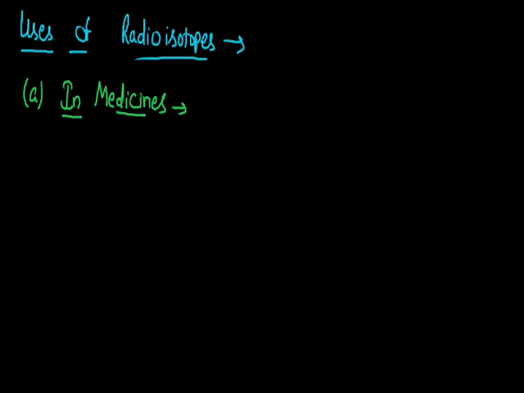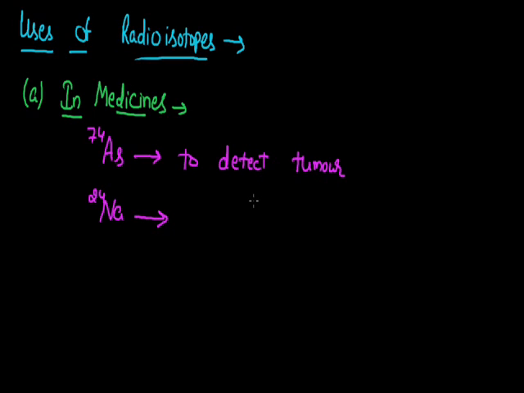In medicines, these radioactive isotopes are used in the diagnosis of many diseases, while some of the radioactive isotopes are also used in the treatment of that disease. Like if I talk about arsenic 74, this radioactive isotope of arsenic is used in the diagnosis of the presence of cancer or the presence of tumor. While if I talk about the isotope of sodium, that is sodium 24, then the small tracers of this sodium 24 are used to detect the presence of blood clots.